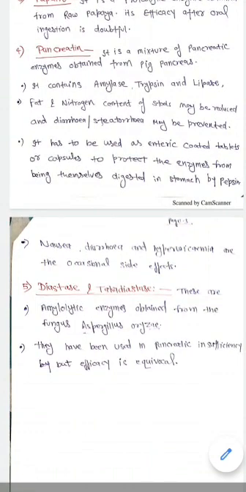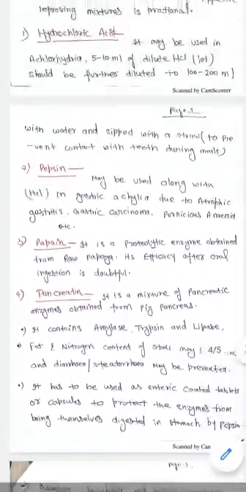The next compound in the category of digestants is diastase and takadiastase. These are amylolytic enzymes obtained from the fungus Aspergillus oryzae, and they have been used in pancreatic insufficiency, but their efficacy is not equivalent to pancreatin. So these are the agents belonging to the class of digestants.